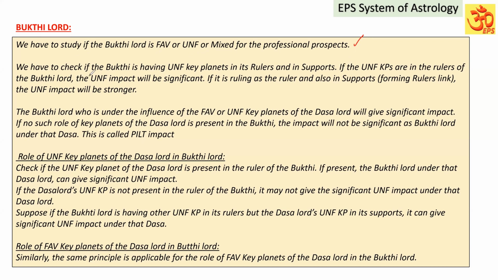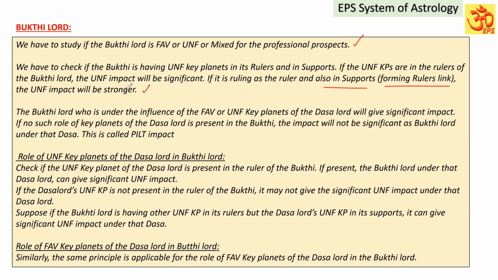Next, we have to check if the Buddhi Lord has unfavorable key planets in its rulers and in supports. If the unfavorable key planets are in the rulers of the Buddhi Lord, the unfavorable impact will be significant. If they are ruling as the ruler and also in its supports forming a ruler's link, the unfavorable impact will be stronger. It means if the Buddhi Lord is unfavorable or has unfavorable key planets in its rulers, it is going to be significant. Apart from it ruling, if it is also in its supports, then automatically it is going to form a ruler's link.